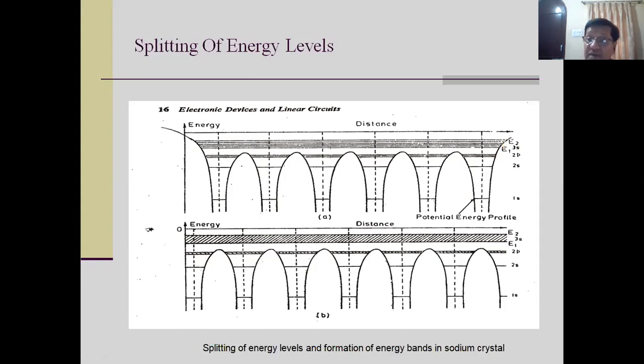Now instead of having a 1 cc crystal, suppose you take a crystal of 100 cc. That is 100 times more, then the number of energy levels in a band is equal to 100 into 10 raised to 22.